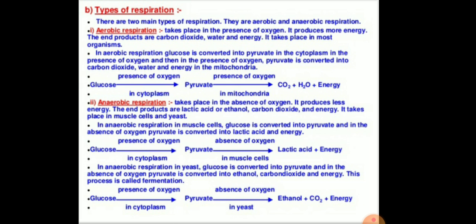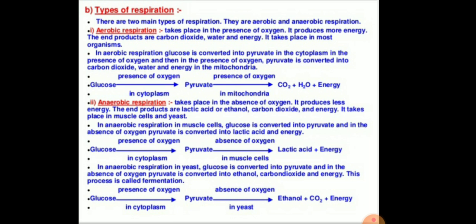Children, you can see in the first reaction the glucose is converted into pyruvate, but in the absence of oxygen pyruvate is converted into lactic acid.